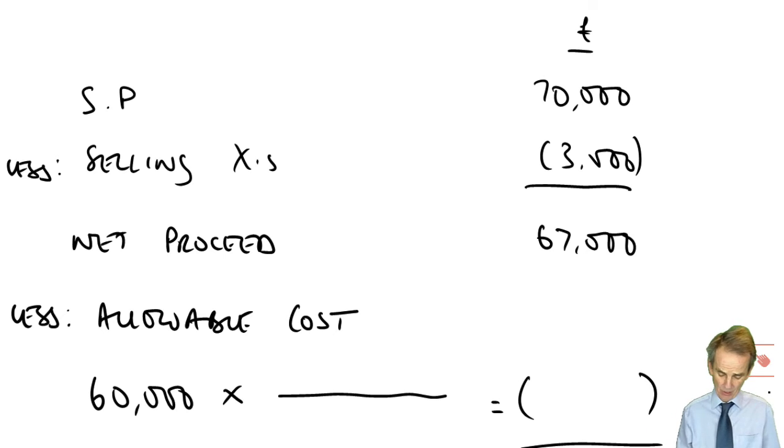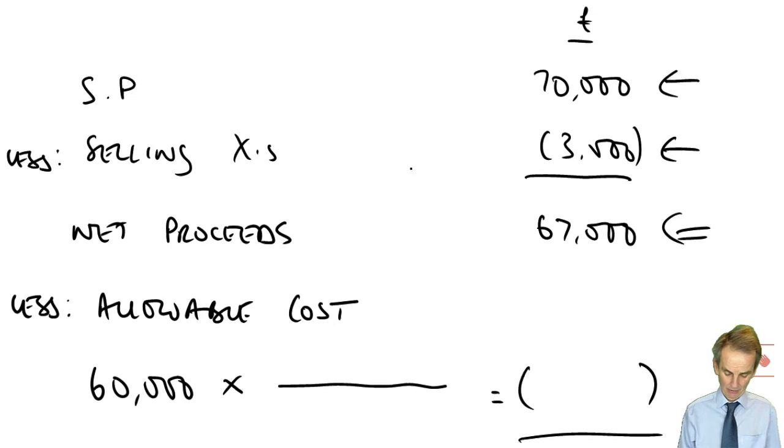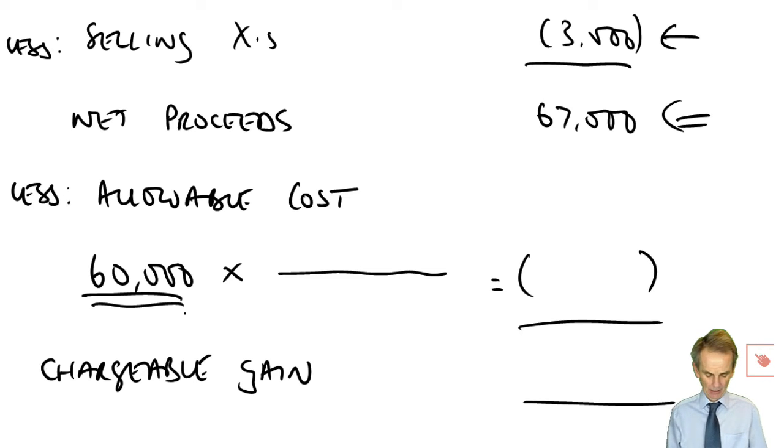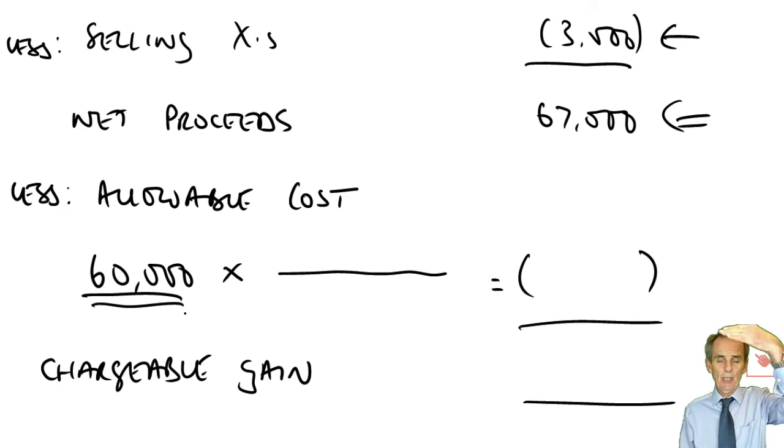Again, standard calculation. We know how much we've sold this part of the asset for, £70,000, and we know the specific selling expenses that we have incurred. Therefore, our net proceeds are £67,000. The problem was, how much of that original total cost should we now expend against this particular disposal? Answer: use the fraction sales proceeds over sales proceeds plus value remaining, remembering that the sales proceeds figure we use is the gross rather than the net proceeds.